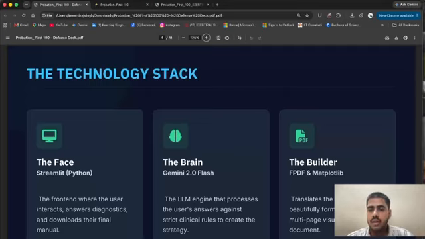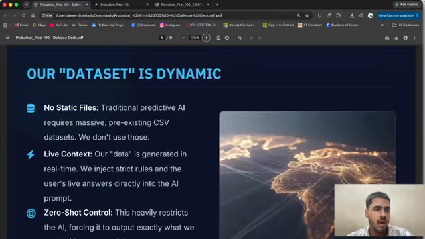We take the result and put it in FPDF and Matplotlib to create a pie chart, and to give a well organized, personalized PDF to every user. The main thing is that our data is dynamic. Mostly all those apps, like I told you, use traditional predictive AI, so they require a lot of datasets.